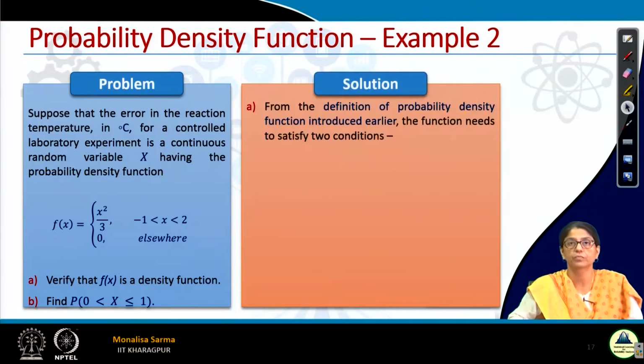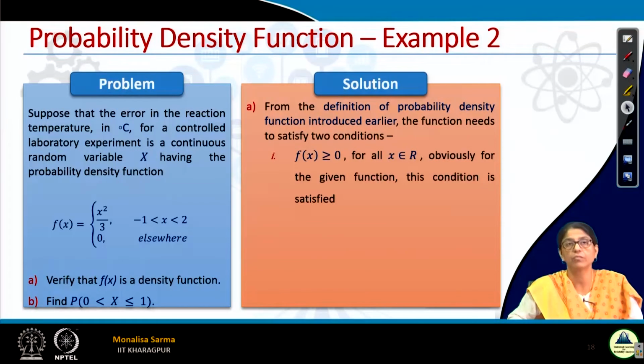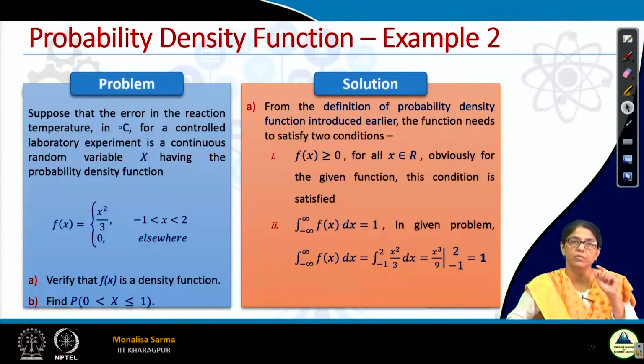From the expression that is given, it is obvious that it is greater than or equal to 0. From -1 to 2, it is x squared by 3. Definitely, it cannot be less than 0, and elsewhere it is 0. So, the first condition is already satisfied. Second condition, from -infinity to infinity, the integral should be 1. If we just do the integration, it is given here, then we will get 1. So, it satisfies both conditions, then we can say f(x) is a density function.